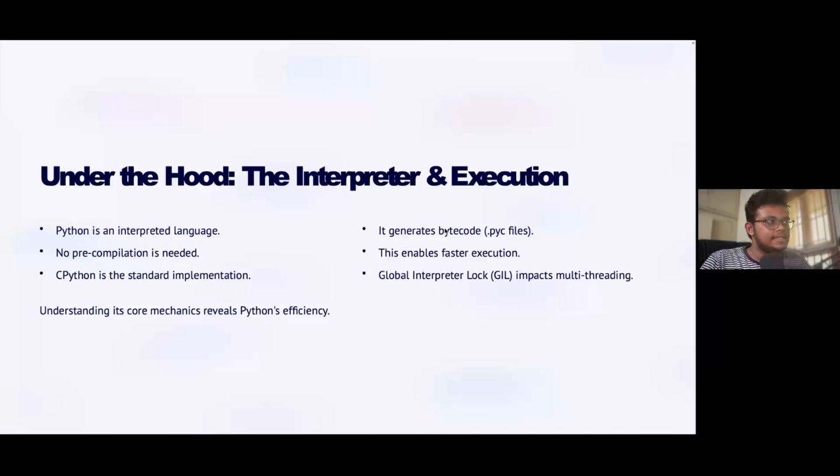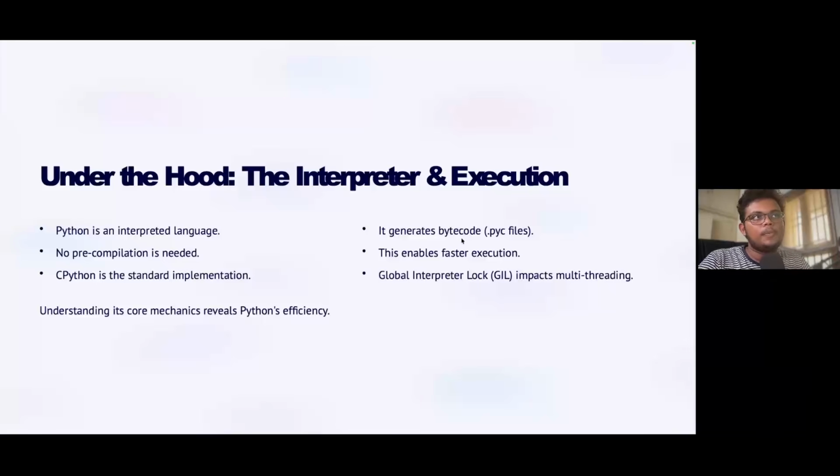And the next thing is CPython is the standard implementation. As I said before, Python is developed from other high-level programming languages, so it is on top of the other programming languages, which include C and C++. And you can even import C libraries or C++ libraries into Python and use them in your Python code. So it even supports C and C++ libraries as well.